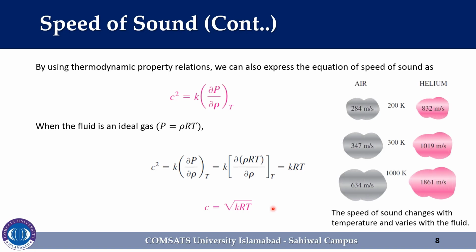The speed of sound changes with temperature and varies with the fluid.